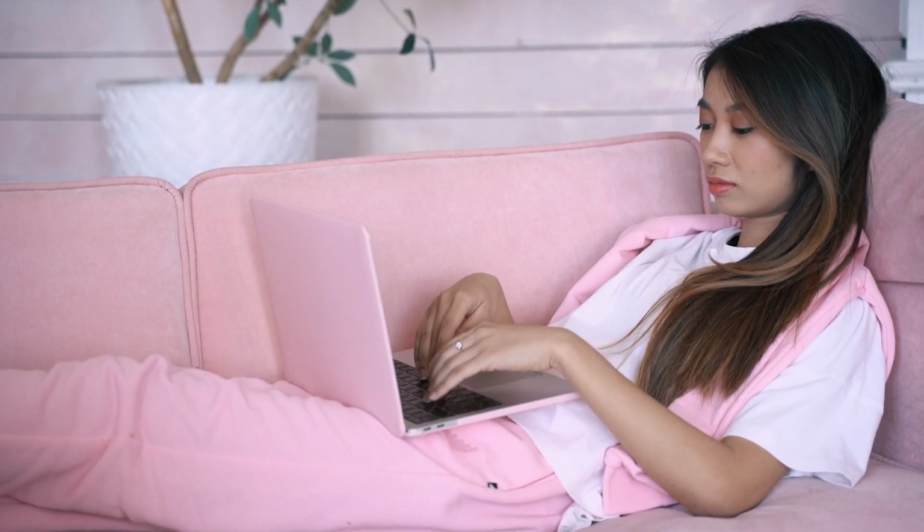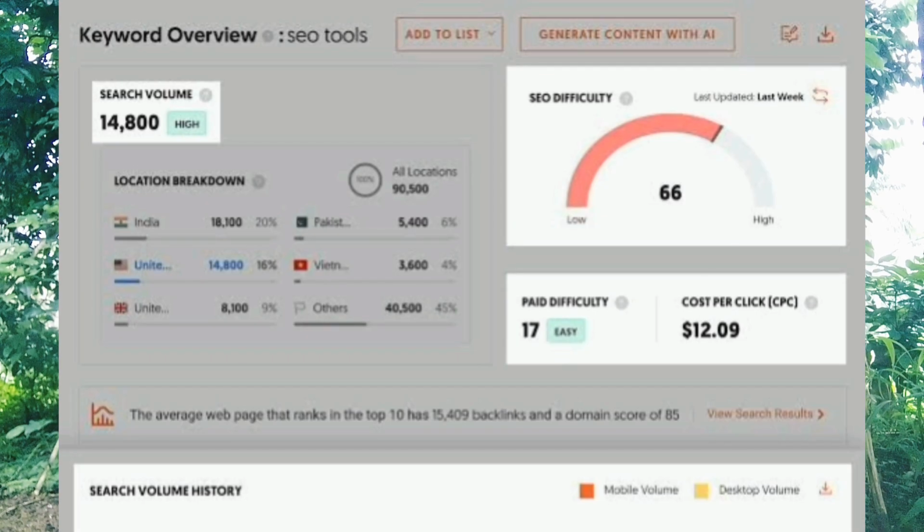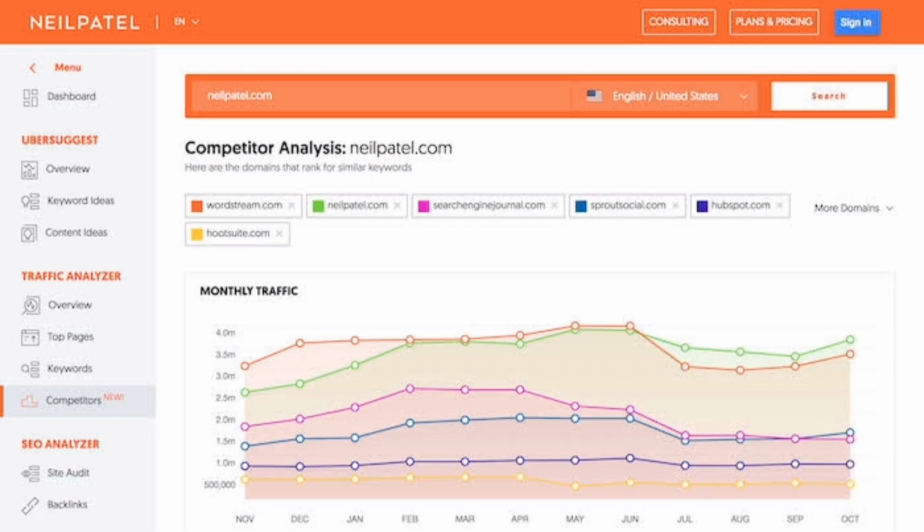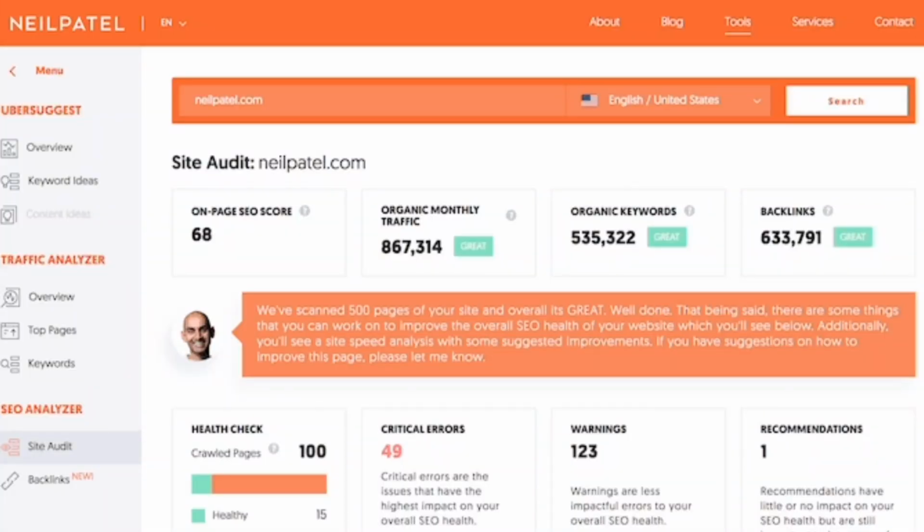So after creating your free account, enter a keyword of your choice, and this free AI will show you the search volume of your keywords. It will also help you know the SEO difficulty and also content ideas. These are what you can get from this free AI. To get the best result from this AI, always go for keywords with low competition but high traffic for better ranking. So with this AI, you'll be able to know keywords that are highly competitive and the ones that are not highly competitive. So all you need to do is to always go for these low competitive keywords for better ranking. That is how to maximize this free AI.